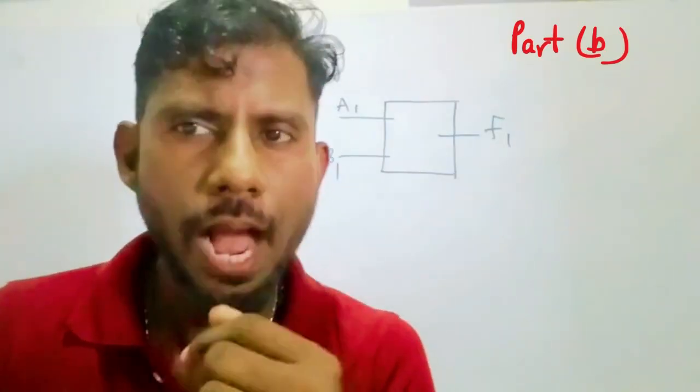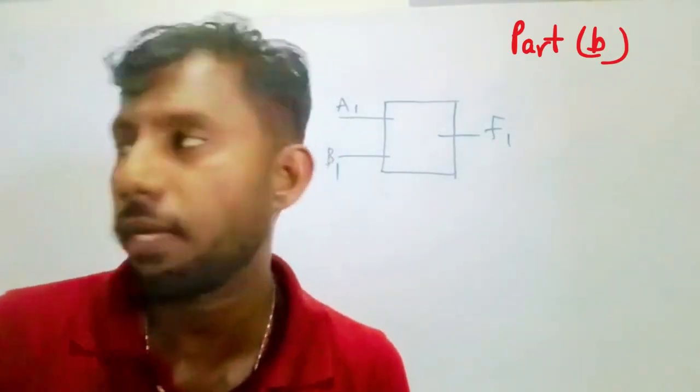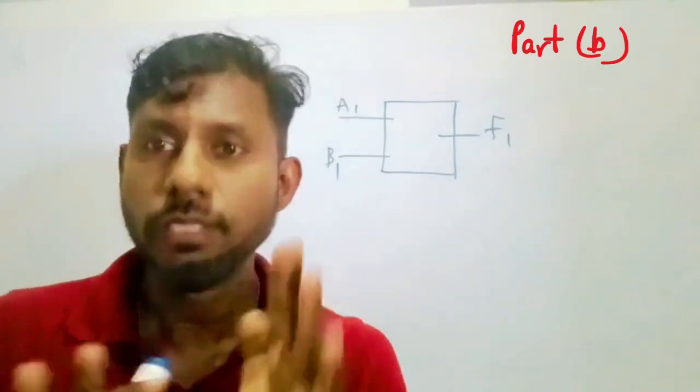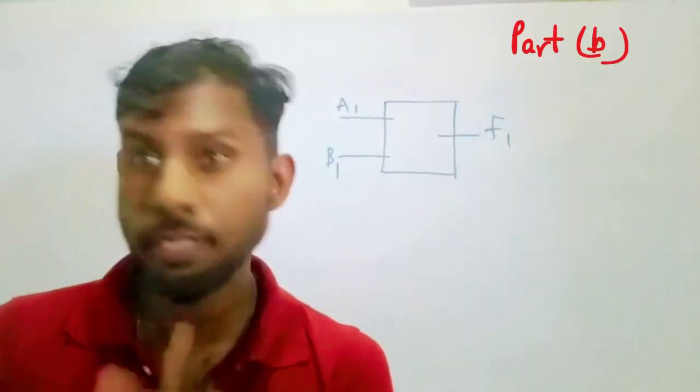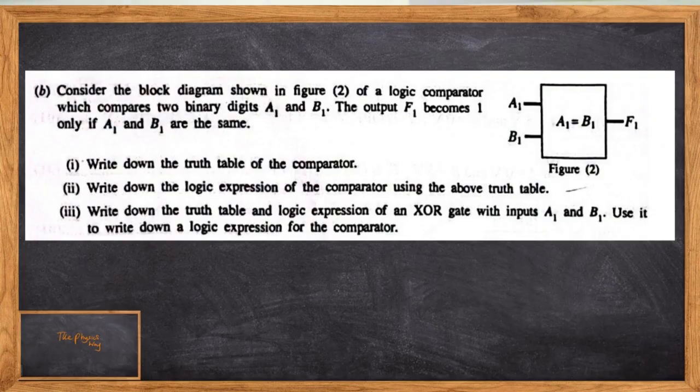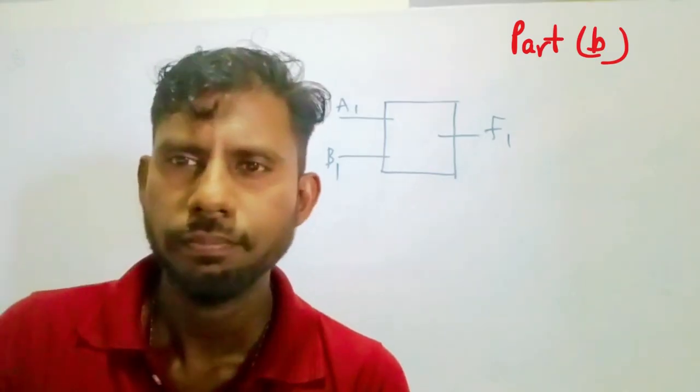Now we are in part B. Actually, it's the second question. It's again from gates. Completely, it's from gates. It's a gate question. Let's read the question now. Consider the block diagram shown in figure 2, a logic comparator, which compares two binary digits A1 and B1. The output F1 becomes 1 only if A1, B1 are the same. Right, students? So while doing questions, you should have a certain understanding about logic gates. So here they are telling the F1 output becomes 1 only if A1 and B1 are the same.